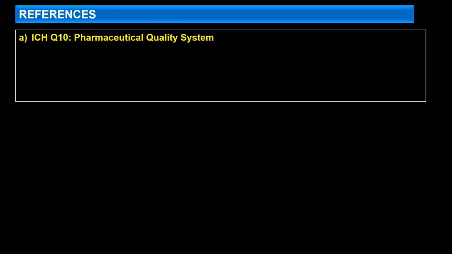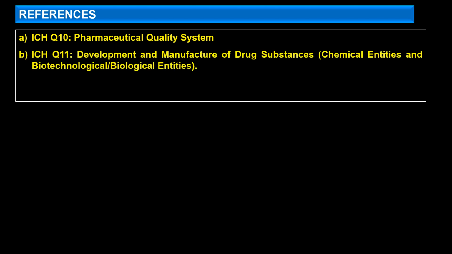And the final part of this guideline is the references. Specifically, three references have been added. ICH Q10, that is the pharmaceutical quality system. This is again a very important guideline, and we have a very detailed presentation available on the channel. You can visit it and review the ICH Q10 presentation. The second reference that has been added is ICH Q11, that is development and manufacturing of drug substance.